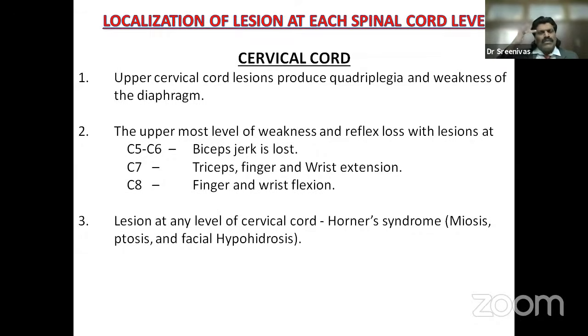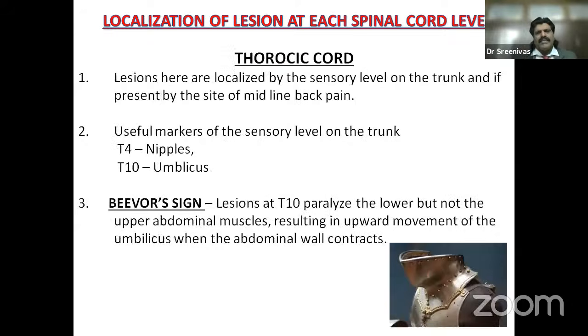The tarsal muscle, which is responsible for elevation of the eyelid, gets affected. So there's ptosis, and sweating gets affected, facial hypohidrosis. So if you have features of Horner syndrome, the lesion should be above T1, that is at any level of the cervical cord. Next, we come to the thoracic cord.